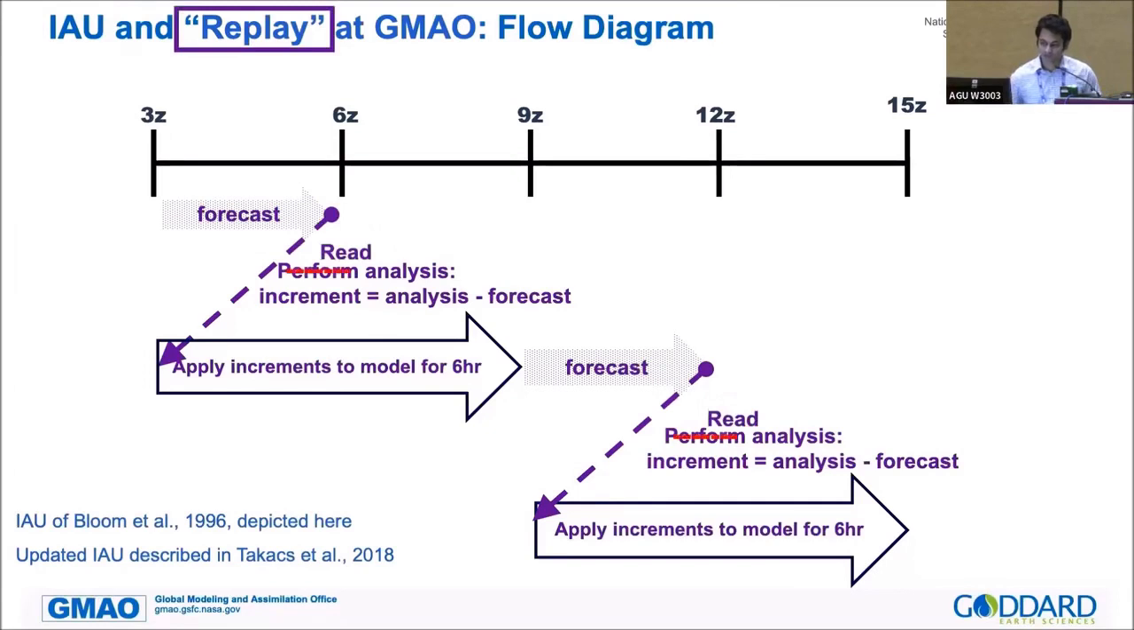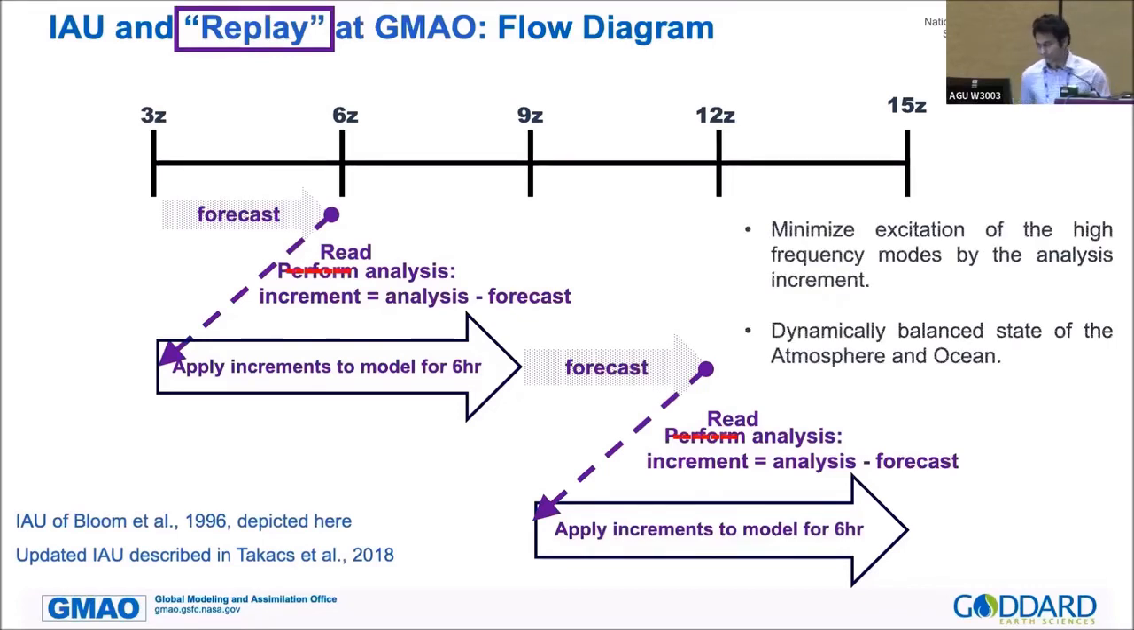For the replay, we do a similar analysis, but instead of performing analysis, we read in pre-computed reanalysis data. For example, in our case, it was MERRA-2 data. So we basically calculate the increment based on MERRA-2 data and apply the increments to the model to do our simulation in the replay experiment. So replay and IAU basically minimize the excitation of high frequency modes by analyzing increments and dynamically balance our ocean atmospheric state.